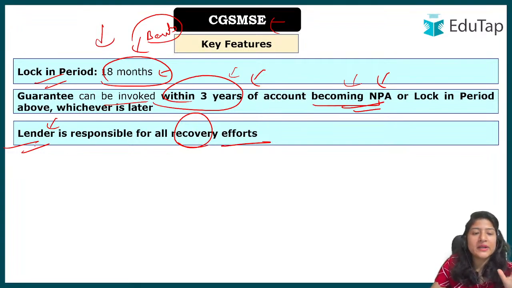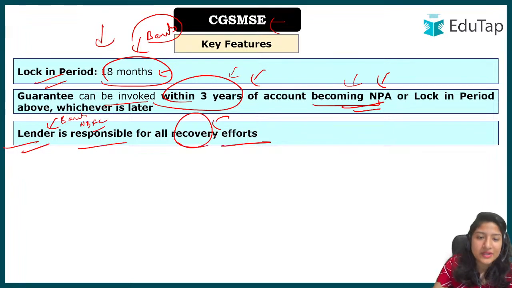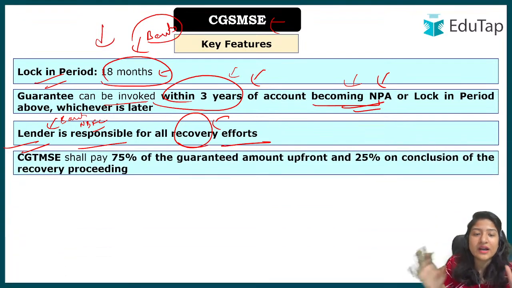So here the government is saying that the lender, who is the lender? Of course, banks and NBFCs we are talking about. First they have to make full efforts to recover the money from the borrower itself. It's not like the borrower will say I don't have money and the government will come and happily submit the money. It will be properly checked whether the lender has done proper scrutiny, whether they have tried to recover or not, and only then the government will provide the money. So it's the lender's responsibility, the banks' and NBFCs' responsibility, to make full recovery efforts.